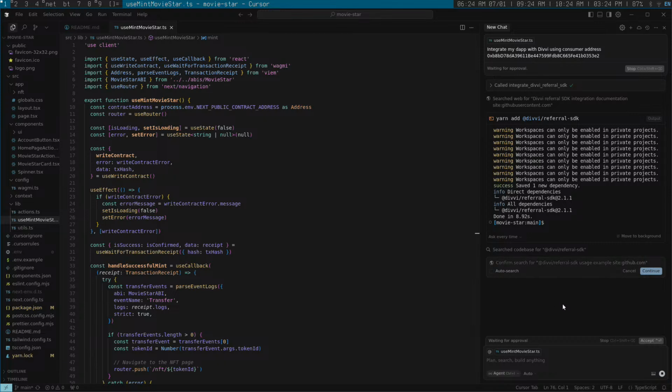And hopefully we'll get a suggested change to the application. It should be pretty small. All we need is the referral tag and then one other thing that I'll talk about in a minute.